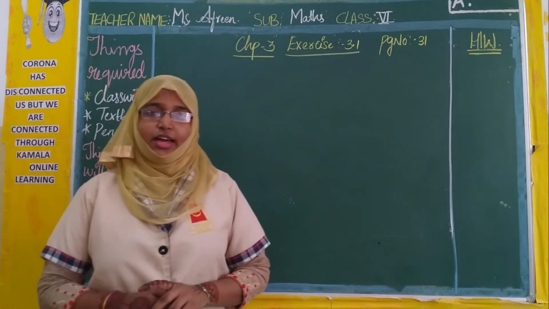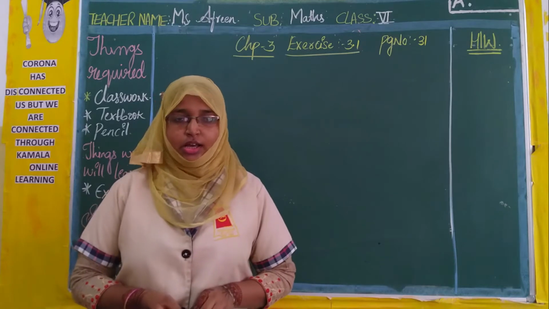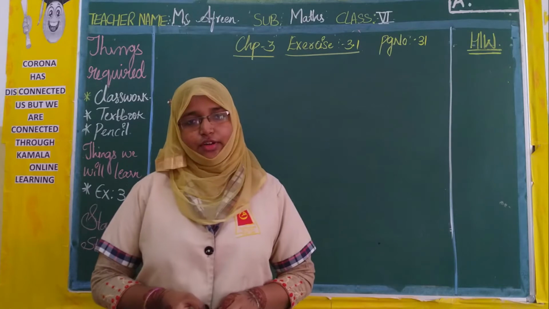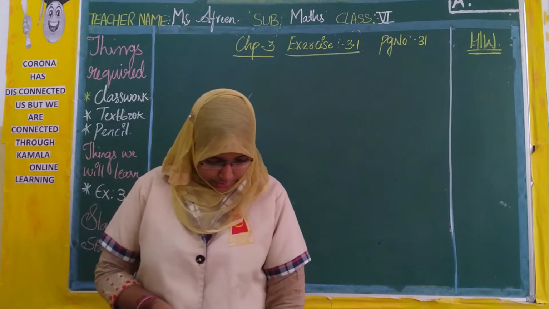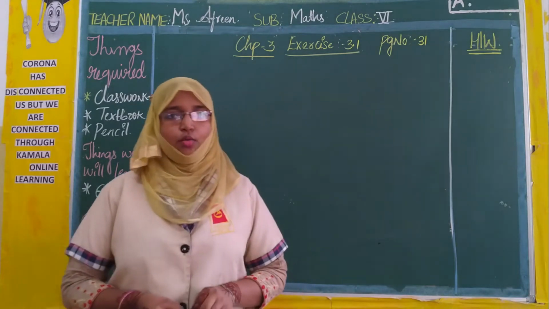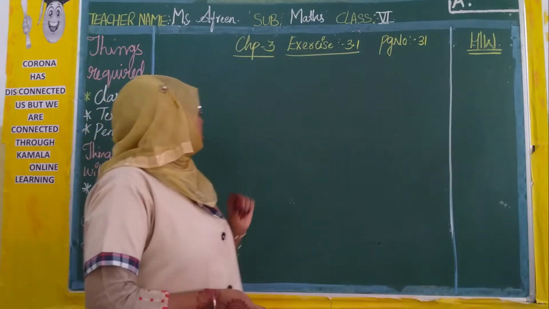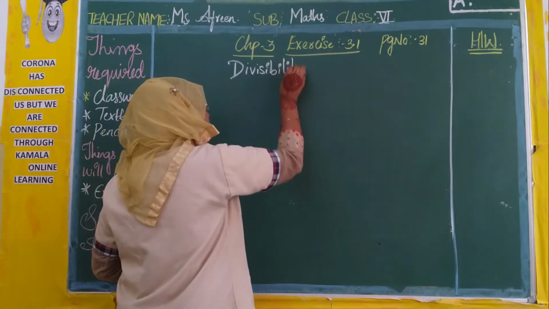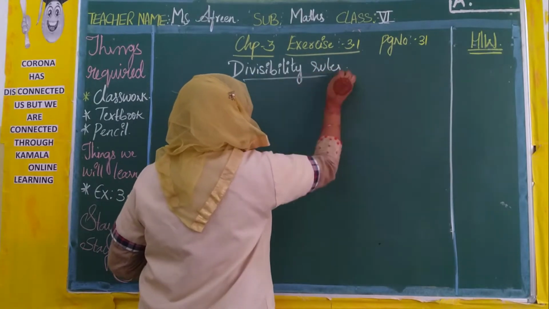Yes. So today we are here to complete our academics, right? We have already started our chapter number 3 and we have done our divisibility rules. So before moving ahead, I request everyone to please open your classwork, textbook and pencil. Open page number 31. Page number 31. So once again, let us have a small recap of rules. We have done our divisibility rules, right? Now, based on these divisibility rules, we have our exercise 3.1.